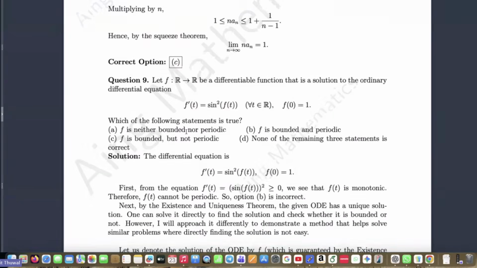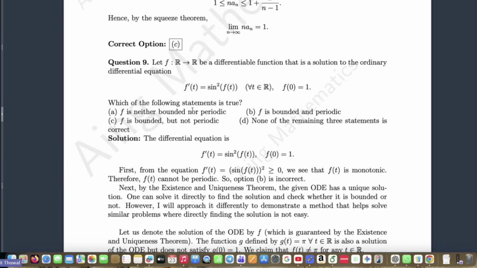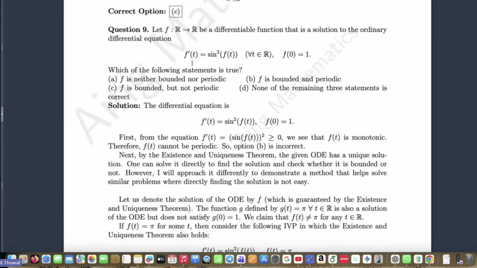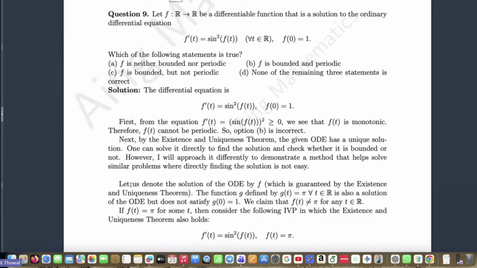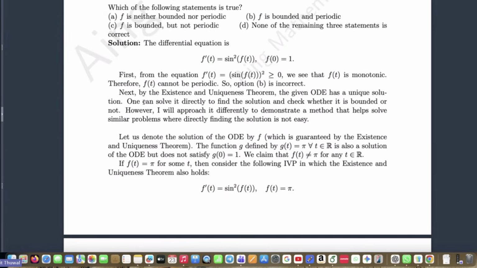I have discussed many things which really might be helpful in other exams also. Why? Because let f from R to R be a differentiable function that is a solution of an ordinary differential equation. This is a question of 2024, right? So I can directly solve this problem, but I did not solve it directly. What I say here is, once the given ODE has a unique solution, one can solve it directly to find the solution and check whether it is bounded or not.